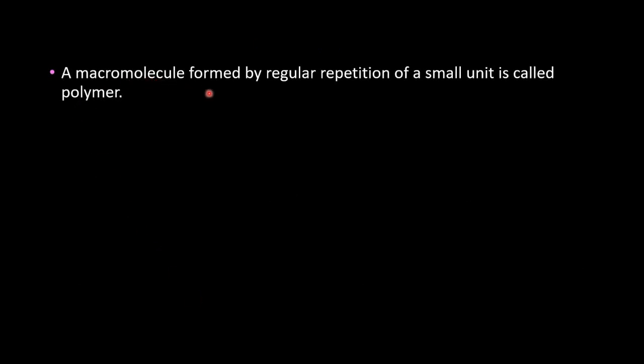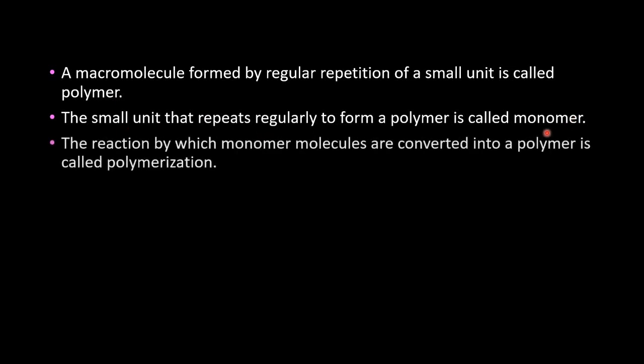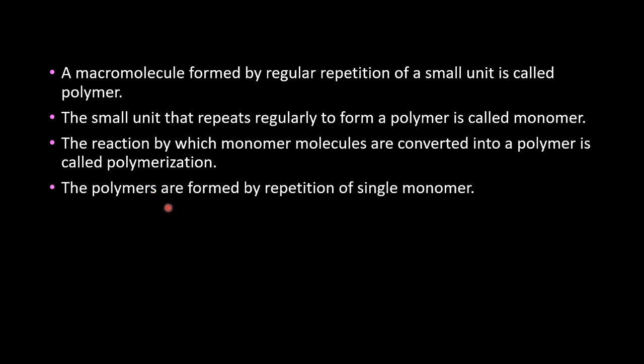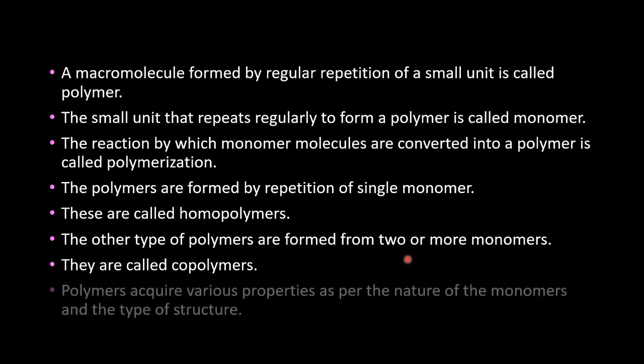A macromolecule, when it is formed by regular repetition of a small unit, is called a polymer. The small unit that repeats regularly is called a monomer. The reaction in which a monomer is converted into a polymer is called polymerization. When polymers are formed by repetition of a single monomer, it is called a homopolymer. When the polymer is formed from two or more monomers, they are called copolymers. The polymers acquire various properties as per the nature of the monomer and the type of the structure.